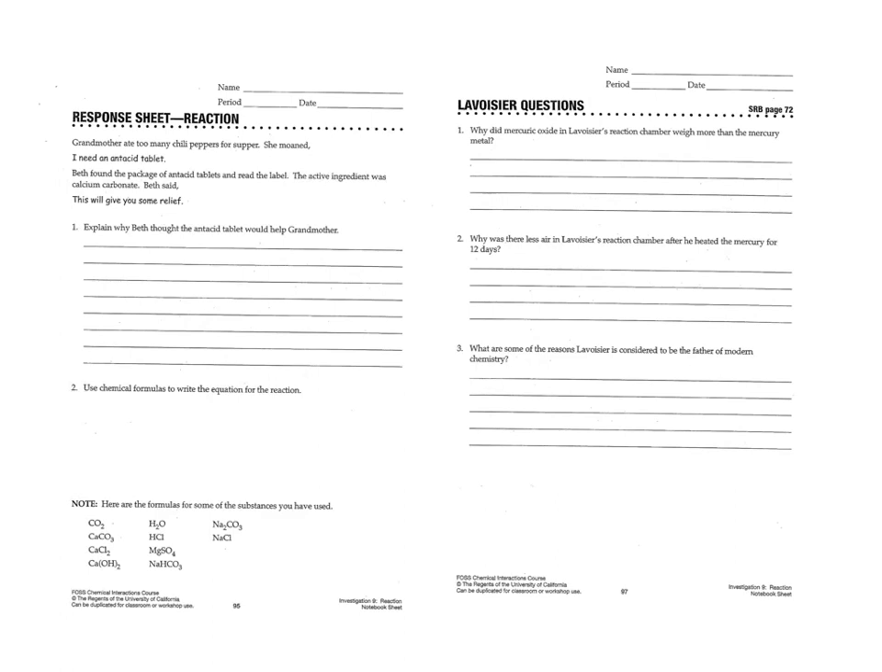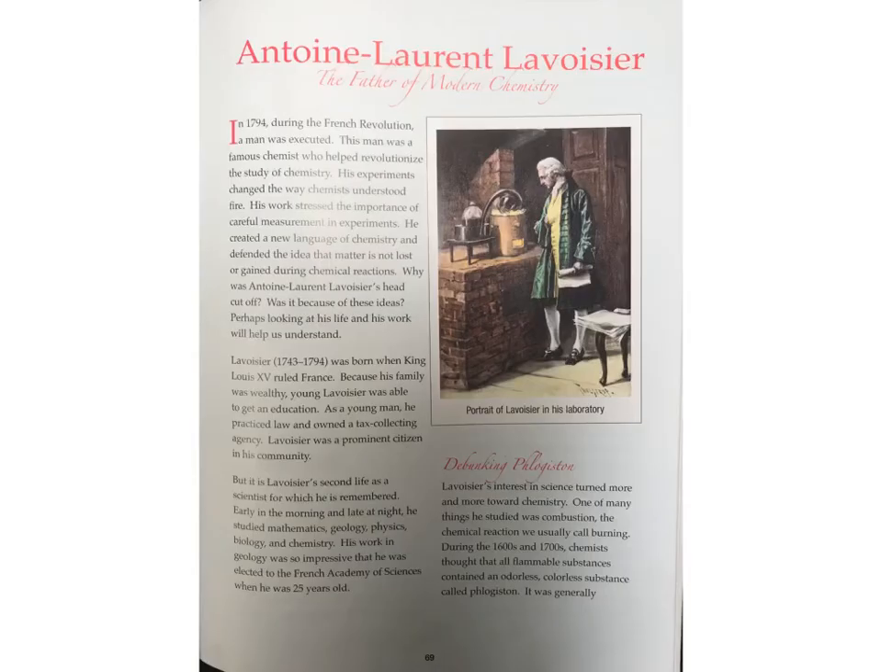Antoine Laurent Lavoisier, the father of modern chemistry. In 1794, during the French Revolution, a man was executed. This man was a famous chemist who helped revolutionize the study of chemistry. His experiments changed the way chemists understood fire. His work stressed the importance of careful measurement and experiments.